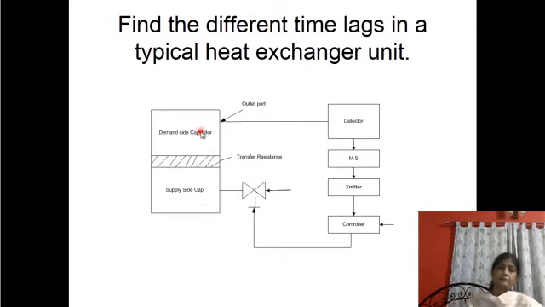Now this is the example of different time lags for a typical heat exchanger. This includes all the process time lags for a closed loop control system with an example of a heat exchanger. This is the process plant, that is the heat exchanger unit, where there must be two inputs, one is the cooling media, maybe oil feed, maybe water feed, whatever it may be.